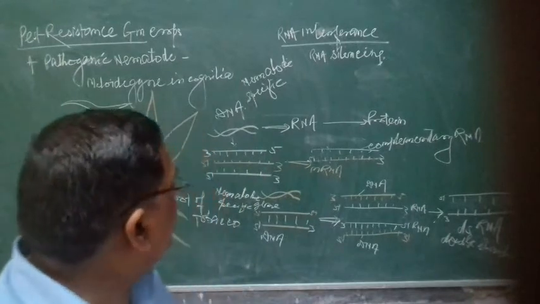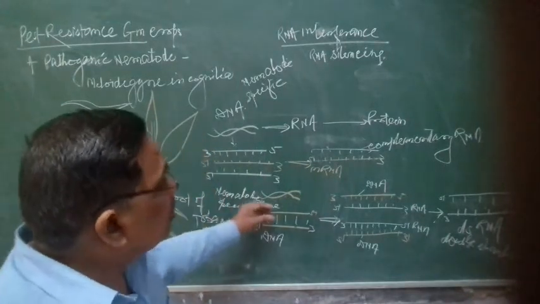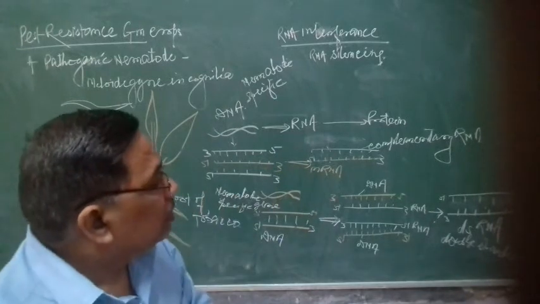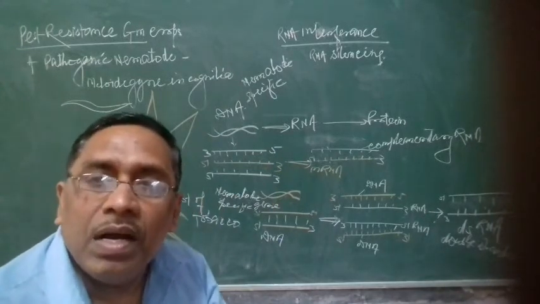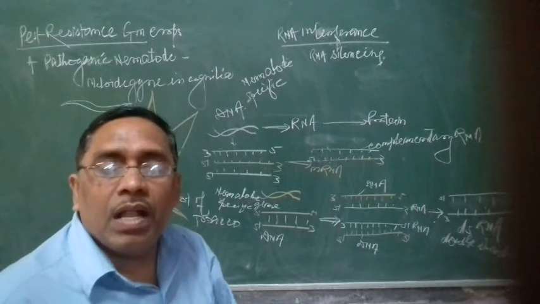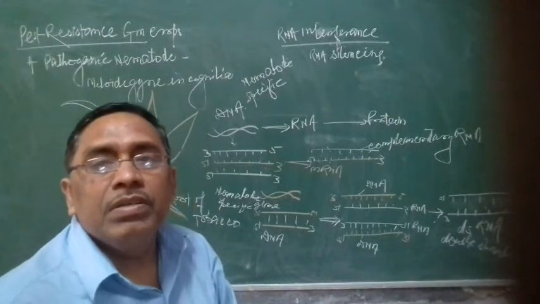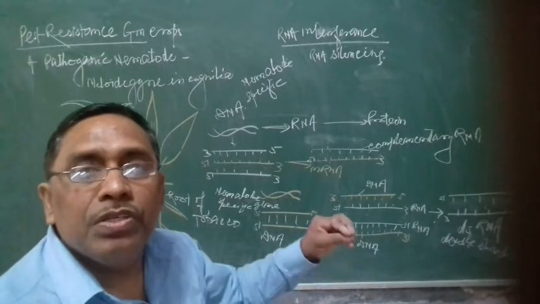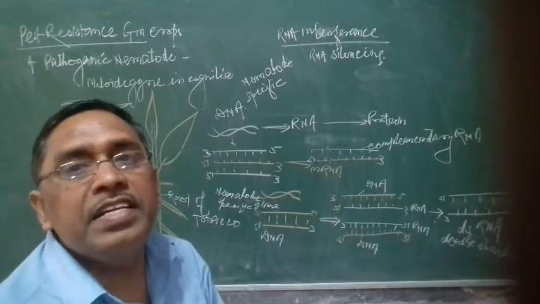For this purpose, the source of this double-stranded RNA may be viral RNA or genetic mobile elements called transposons, which replicate through an RNA intermediate.